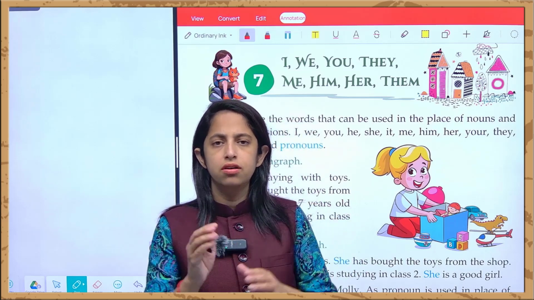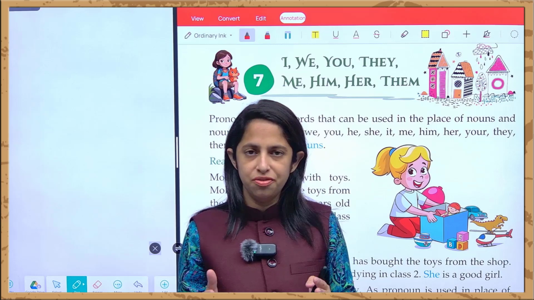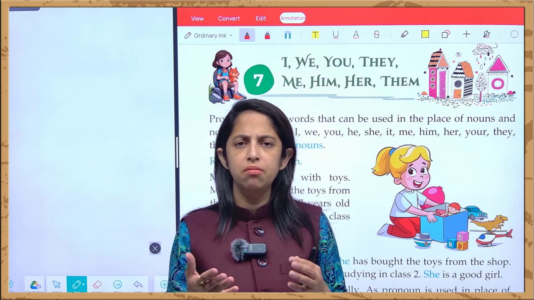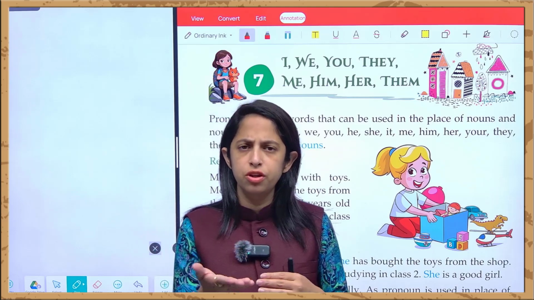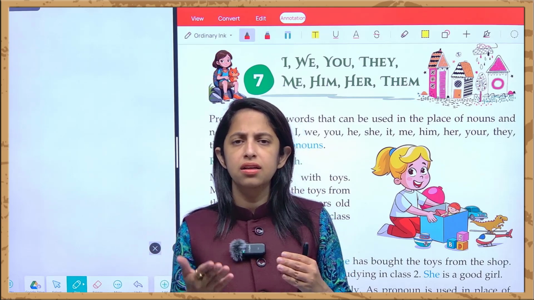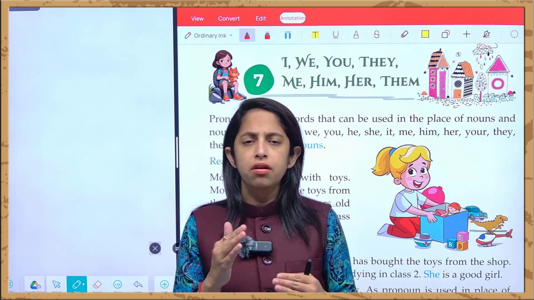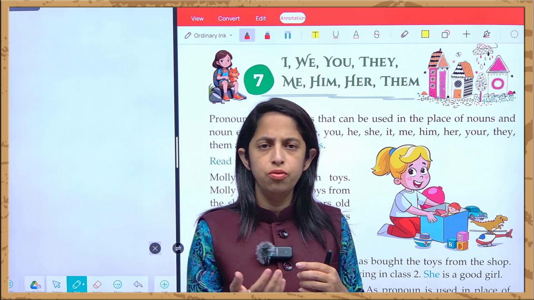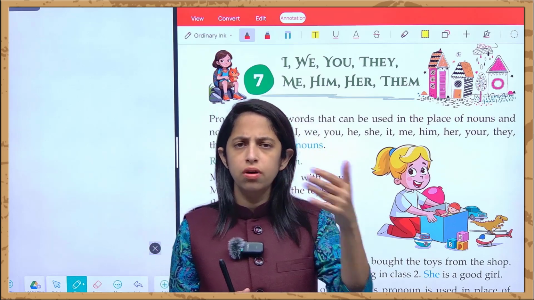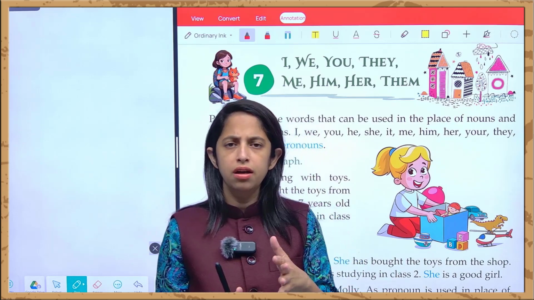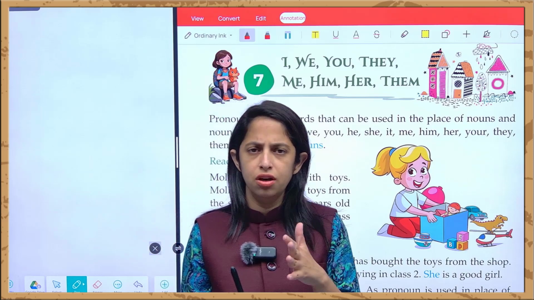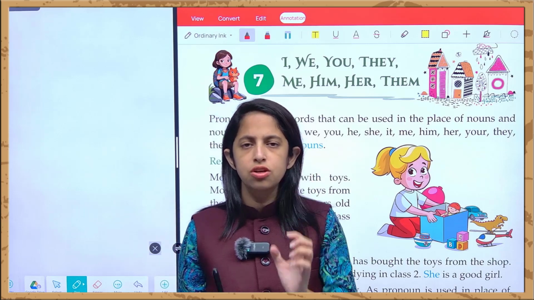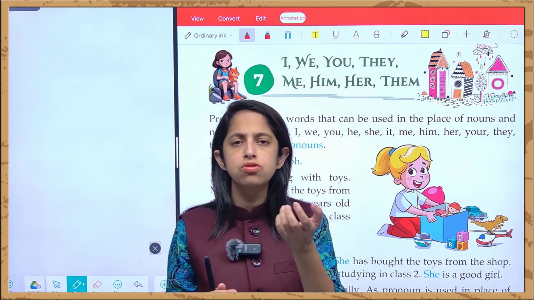Suppose we are writing an essay on our best friend, that is, my best friend, right? And suppose my best friend is Ritu. Then we'll be writing that Ritu is an intelligent girl. Ritu works very hard for her exams. Ritu cooks delicious food. So instead of writing Ritu again, we can use she, right? Because she is a female, that is why we are using she to denote the female. And this she is what? This is a pronoun because it is used in the place of a noun.